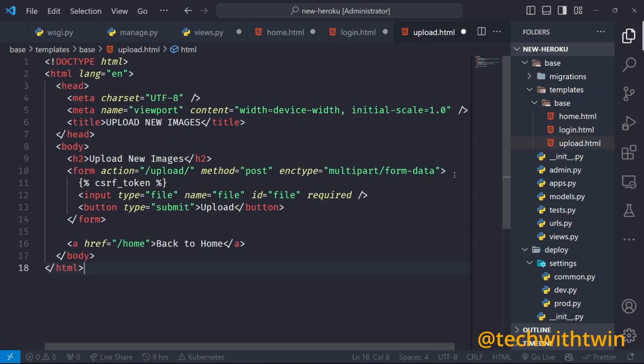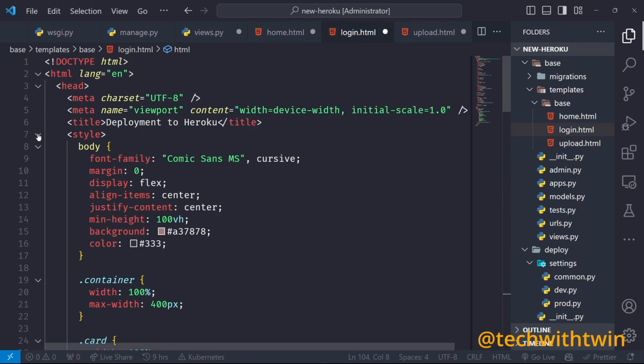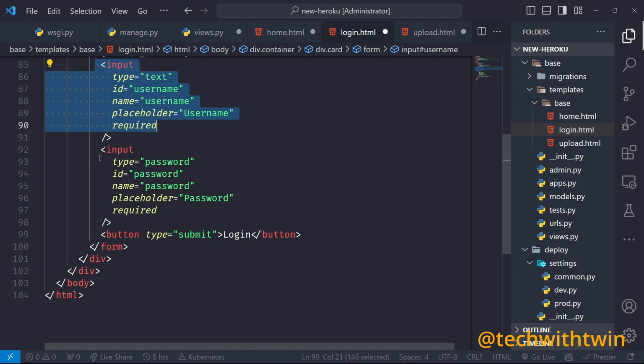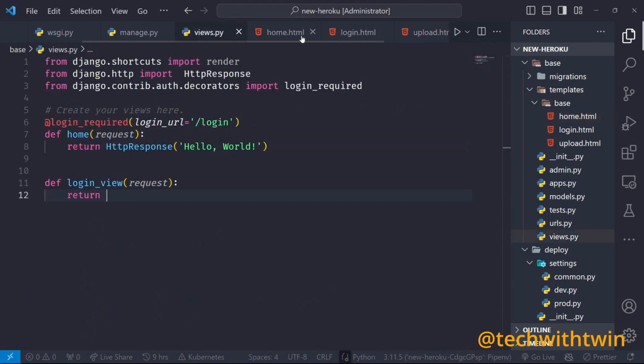This is simple HTML markup. You can see you have a form that uploads a picture, input, required, upload, simple. The login is the same. This one is the styles, so I don't need to explain the styles. This is the form, which has an input for username, another input for the password, and a submit. Then you have the home. Home doesn't have much. You can see we have the small navbar, the one that I showed previously. So we can save these files and then go back to our views, then start writing our markup.